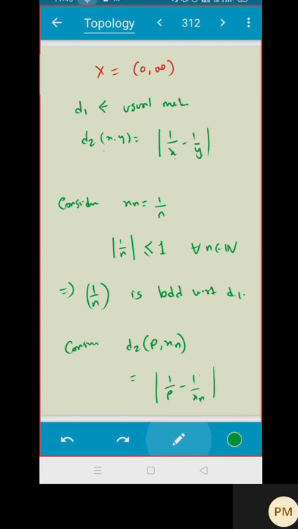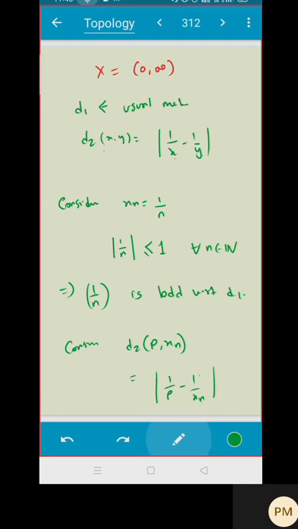If it is not bounded, that means it is not Cauchy. Is that clear? So you have to always focus on your metric space.